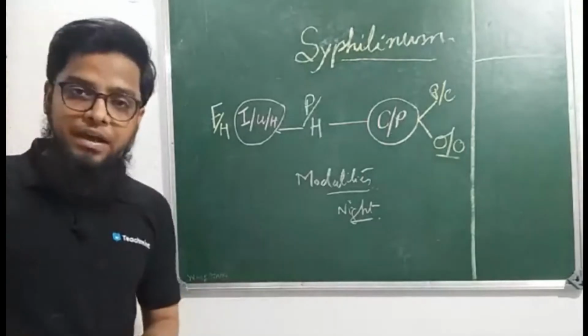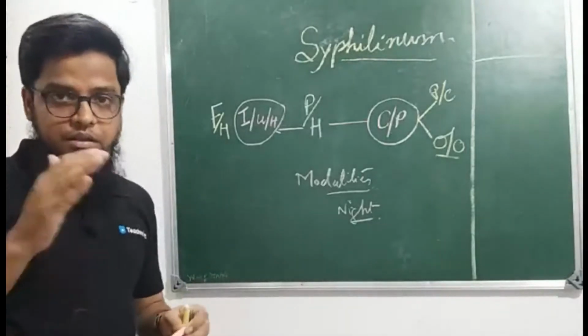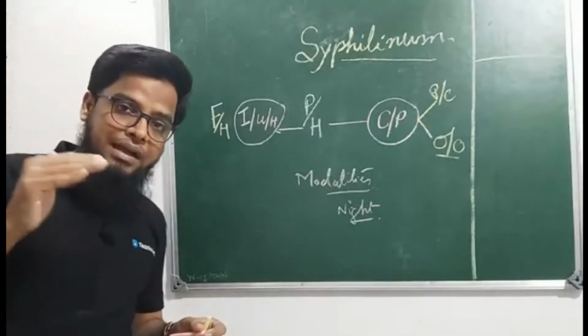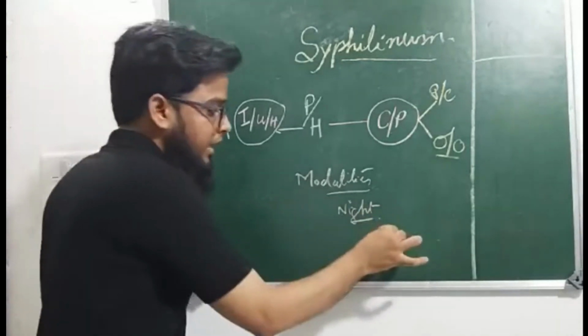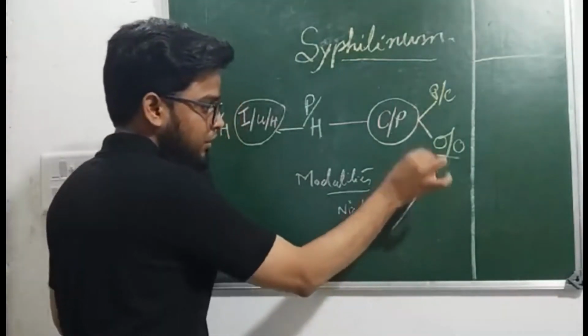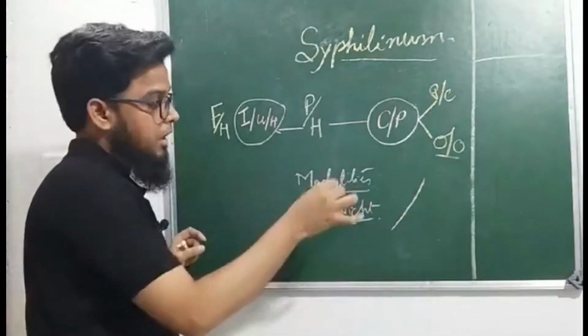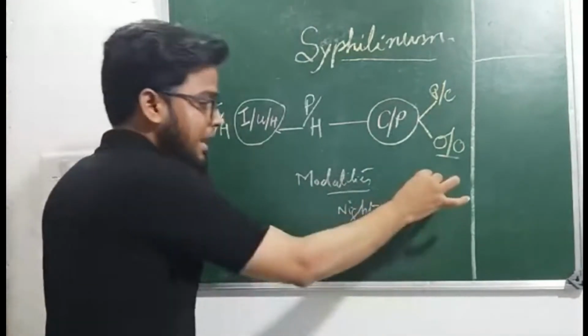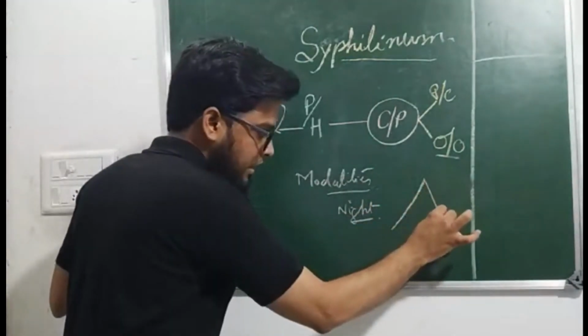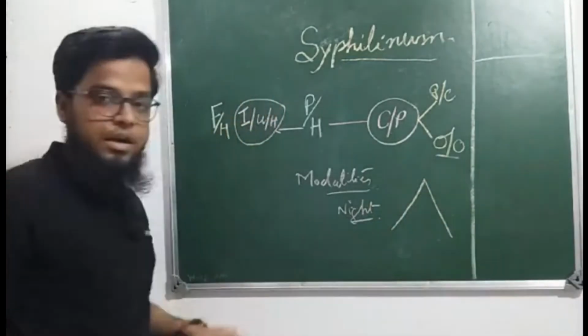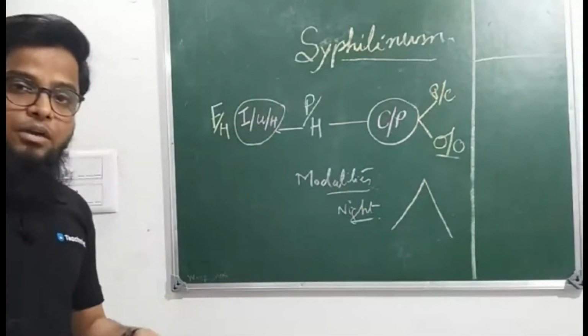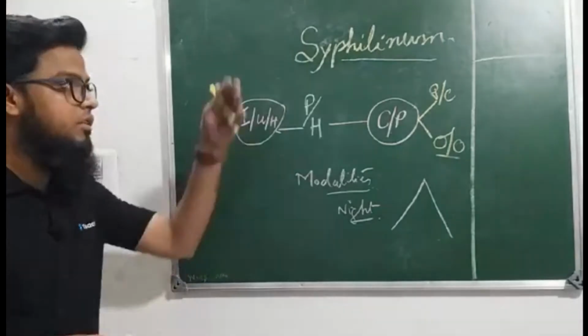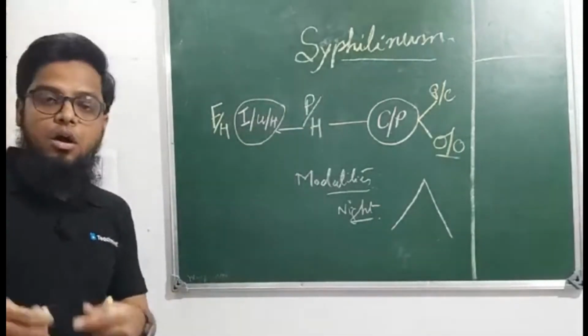And what kind of aggravation in the night is it? As if the night is reaching its peak, the complaint is aggravated, and as the dawn is coming, the complaint is ameliorated. It is the rhythm of the night to which the Syphilinum patient is aggravated or ameliorated.